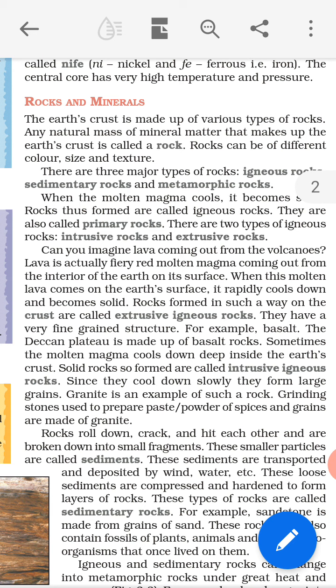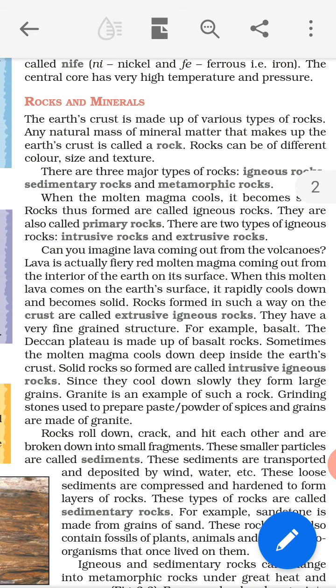When this molten lava comes on the Earth's surface, lava which comes on the Earth's surface from the interior part of the Earth becomes solid. Lava comes on the Earth's surface. It rapidly cools down. Quickly cools down after coming on the Earth's surface and becomes solid. Rocks formed in such a way on the crust are called extrusive igneous rocks.